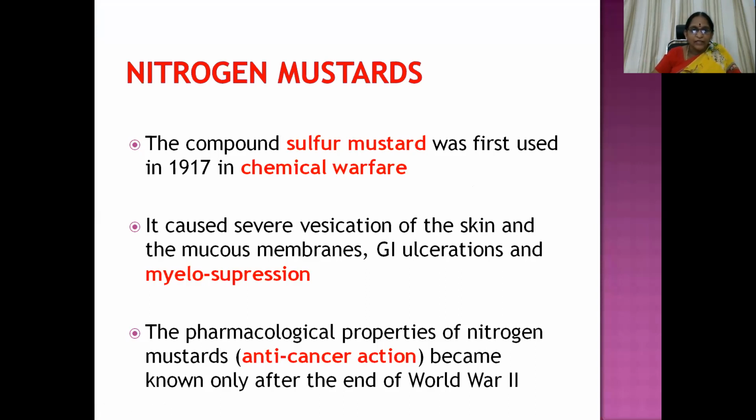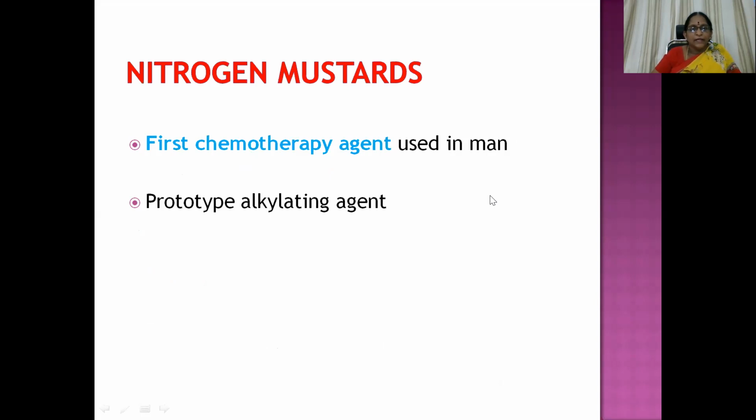Later, after the discovery of the cytotoxic activity, they came to know the pharmacological properties of nitrogen mustard, that is the anti-cancer action, which became known only after the end of World War II.